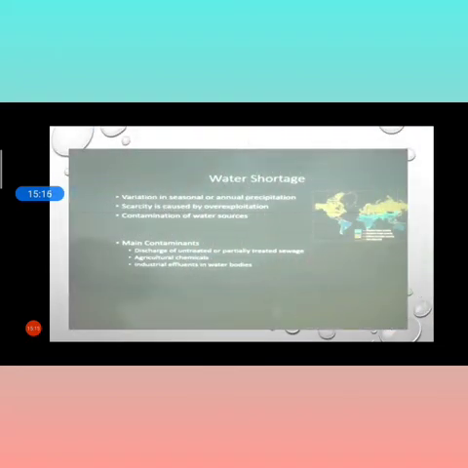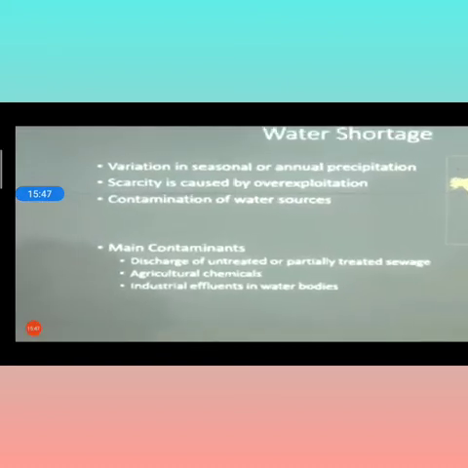Now, water shortage. In so many areas there is a very large problem of water shortage. Annual precipitation is also important, because I think the water problem only occurs in a particular season. If the rainy season is there, I don't think there is a shortage of water. But if the rainy season is not there, then this problem mainly occurs in that particular area.